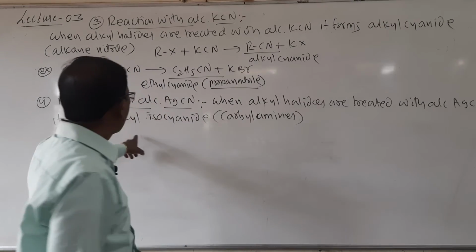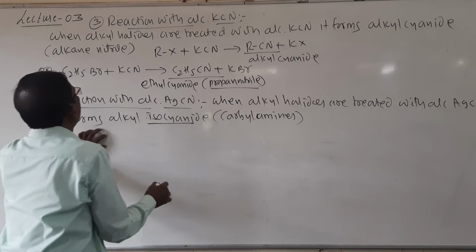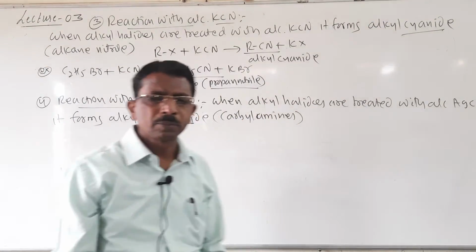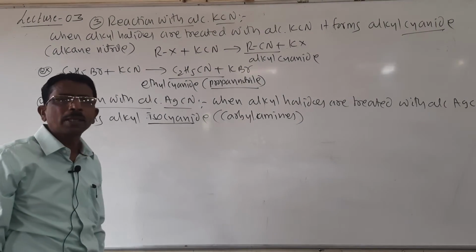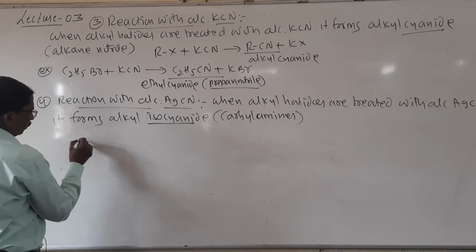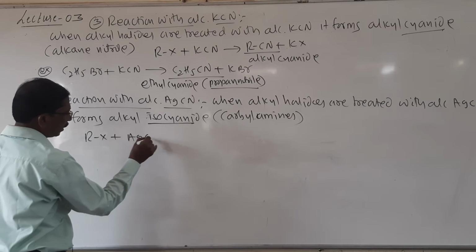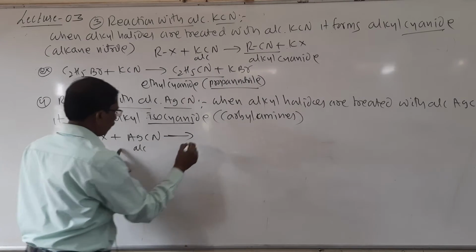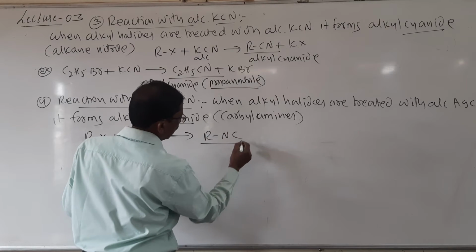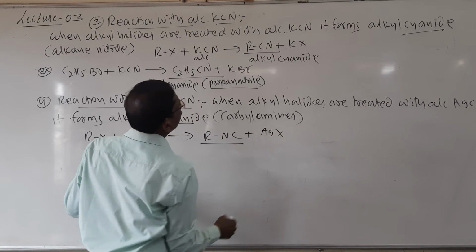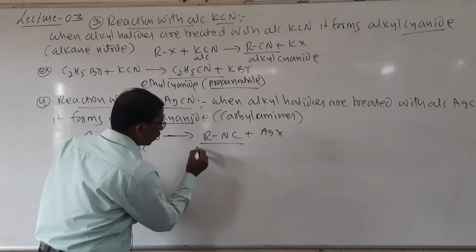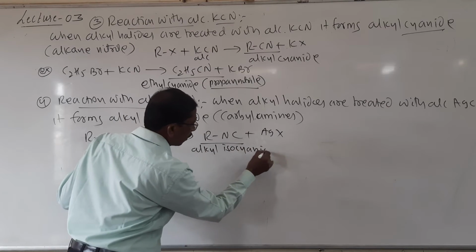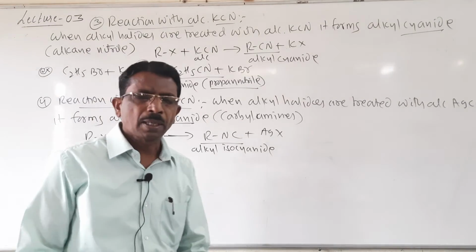Alkyl isocyanide. Look here students, here it is isocyanide, and there it is alkyl cyanide. That is the difference. I will write the reaction: RX plus AgCN, alcoholic, forms RNC plus AgX. This is called alkyl isocyanide, also called carbylamine.